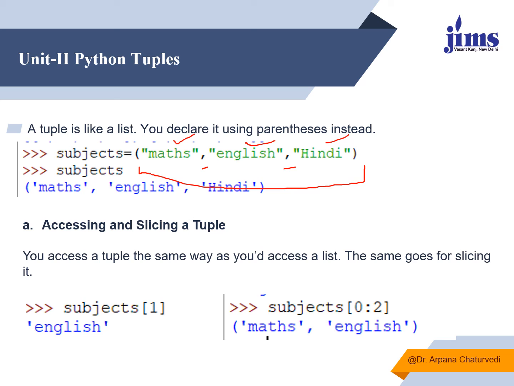Now if you want to slice or access an element from the tuple, again you have to give the position. If I say subjects 1, it will display the second value. If I say subjects 0, it will display the first value. If I want to slice the first two elements, I just have to give the end as index plus 1. The first two elements are 0 and 1, then 1 plus 1 is 2. It will extract only the 0th and first values. The moment it reaches 2, it will stop slicing values from the tuple.